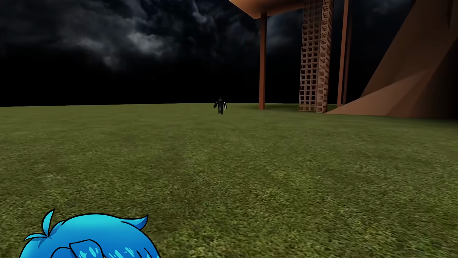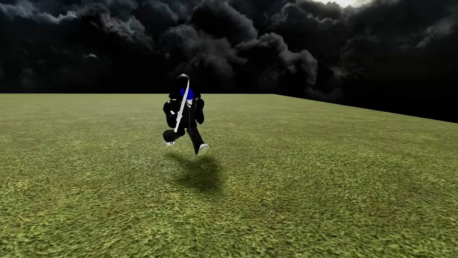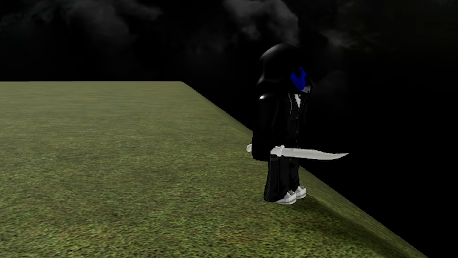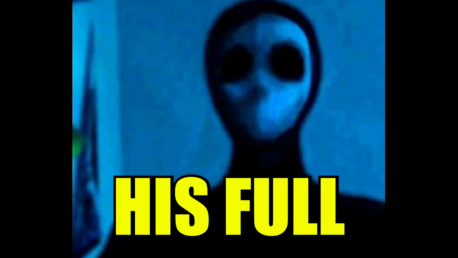Eyeless Jack. Some people put him up there with Jeff the Killer. He's got a pretty crazy origin story. Jack was once a human, but then became a victim of a cult ritual. Now this ritual actually went wrong and something ended up possessing Jack, or he ended up transforming. But this would cause him to lose his eyes, making them just hollow sockets. But he'd also wear a blue mask as well as a dark hoodie to cover his full identity.